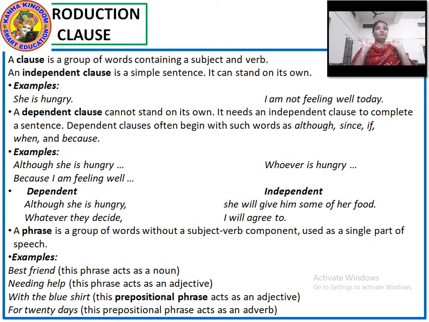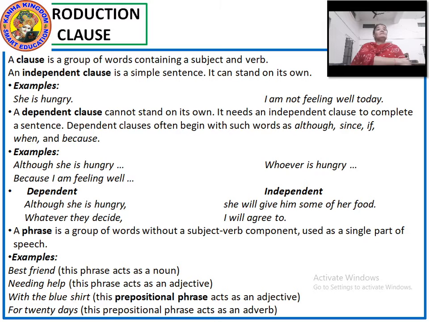With all these examples, you must have understood what an independent clause and a dependent clause are. I'll explain once more. An independent clause is a simple sentence and it stands on its own. A dependent clause cannot stand on its own. It needs an independent clause to complete a sentence. Okay. Fine.